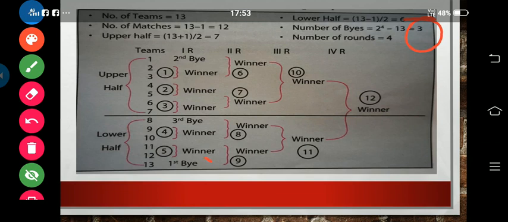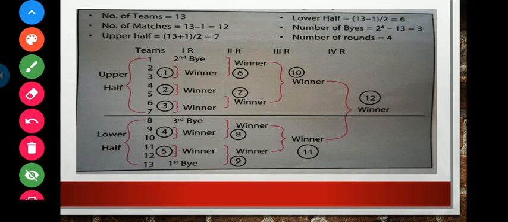The first bye would be given to 13, because 13 is the lower team of the lower half. The second bye would be given to 1, the upper team of the upper half. Then the third bye would be given to 8, the upper team of the lower half. Now no byes remain, so no bye will be given to any other team, and all the rest of the teams will play in the very first round.